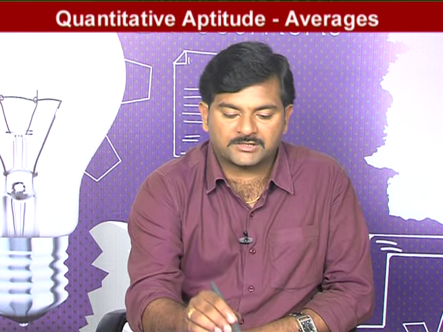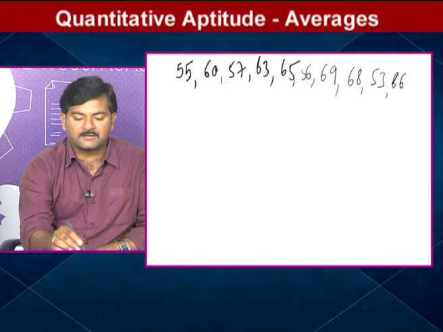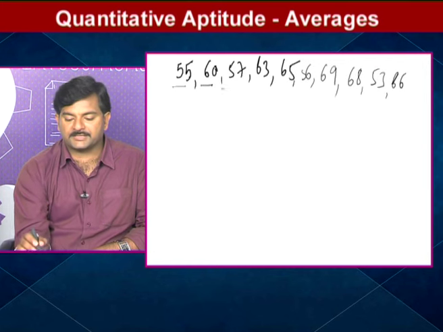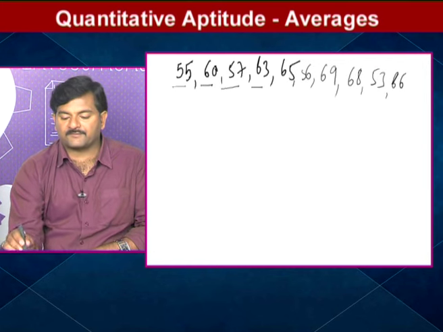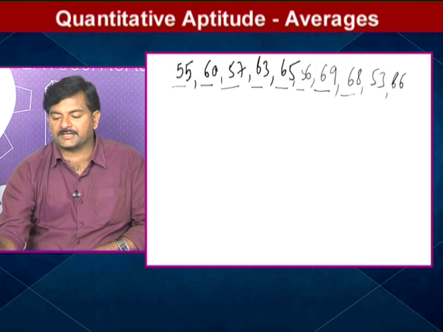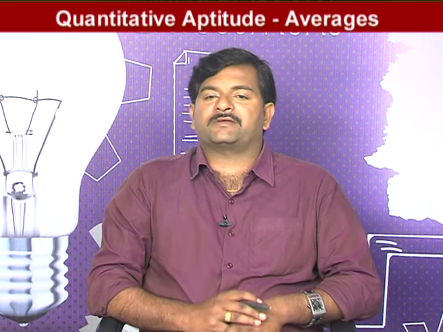2, 4, 6, 8, 10. There are 10 values available. Usually to find the average of all these numbers, you find the sum of the observations divided by the number of observations, but it is obviously a lengthy process.